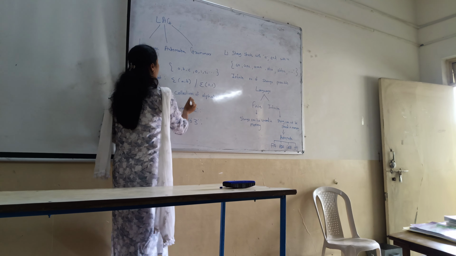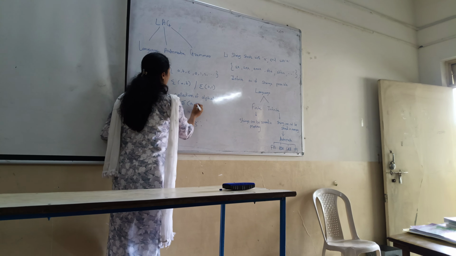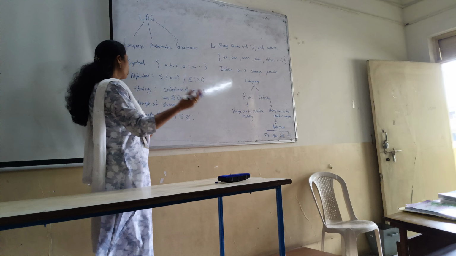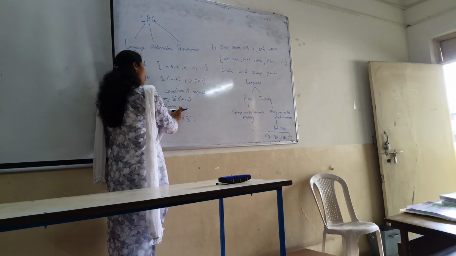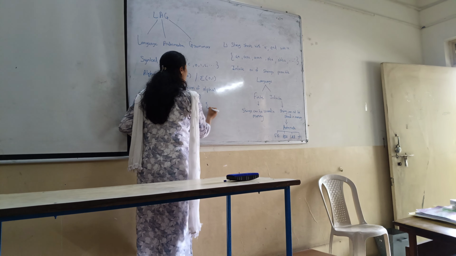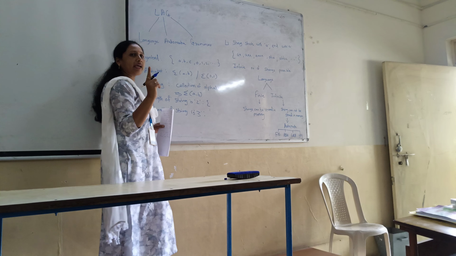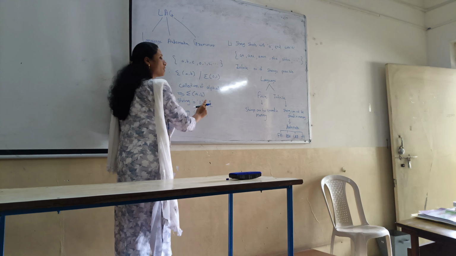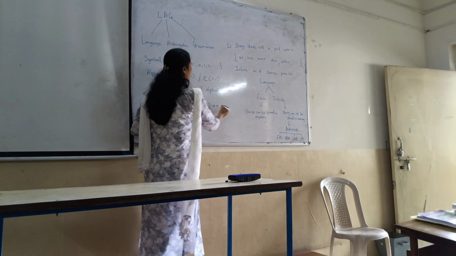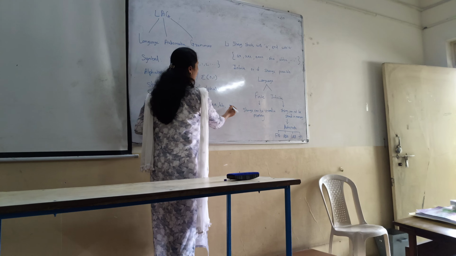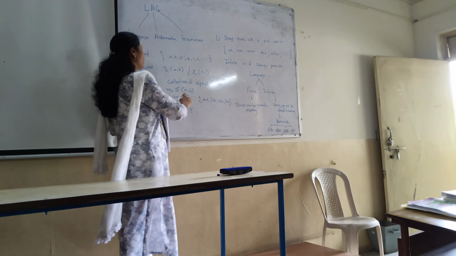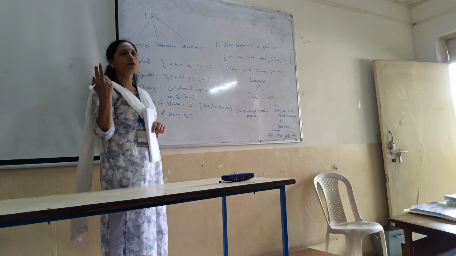Here sigma is {A, B}, this is our input, and we have to design strings whose length is 2. Tell me the possibilities in the set. Can we have a single A? No, we want length 2. So we can have AA, BB, AB, BA. Here we can see the length of the strings is 2.